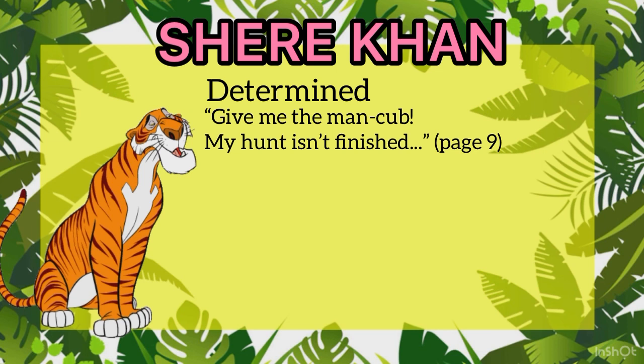He was so determined that he didn't realize he was already at the wolves' hunting ground. He cannot enter the wolves' hunting ground, but since he is very determined to get rid of Mowgli, he just wanted to finish the hunt.